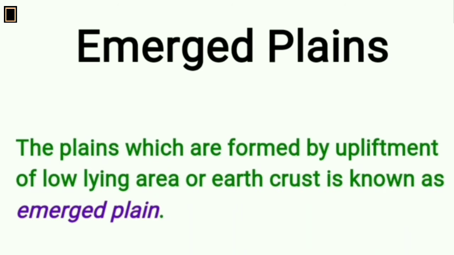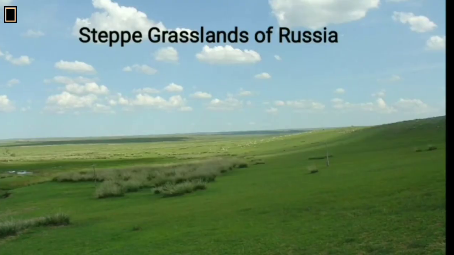Emerged plains. The plains which are formed by upliftment of a low-lying area of the earth crust are known as emerged plains. Due to earthquake or sudden irregular movement, such type of plains are formed. Steppe grasslands of Russia and eastern coastal plains of India are examples of emerged plains.